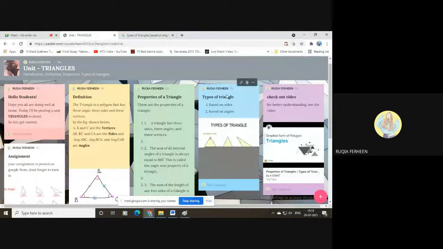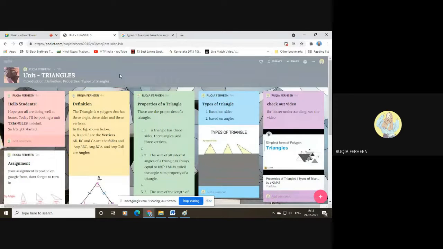So now I'll show you the share option, how to share this among your students or friends. See, on the top left corner, there are 4 options. One is a heart option. If you like the wall which you have created, just click on this heart. As you can see, it has turned orange. That means you have liked that post. The next one is remix. This is a premium option. You can't go with this if you are working on a free version. The next is the share option.